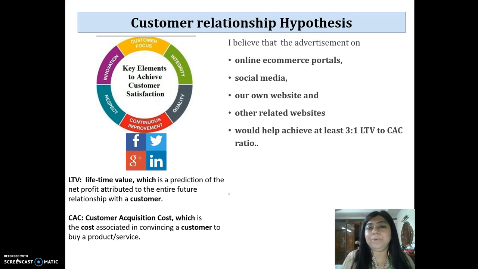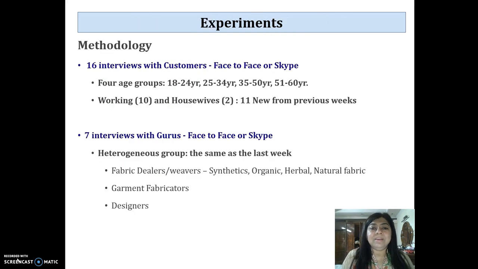Now, we explained to both the customers and the gurus the exact definitions of LTV and CAC. LTV is lifetime value, which is a prediction of the net profit attributed to the entire future relationship with the customer, and CAC is the customer acquisition cost, which is the cost associated with convincing a customer to buy a product or a service. So our experiments were exactly the same as what we've done in previous weeks: 16 interviews with customers